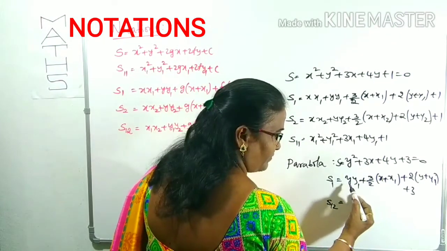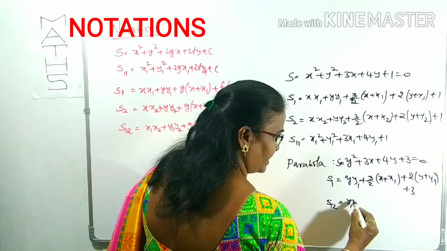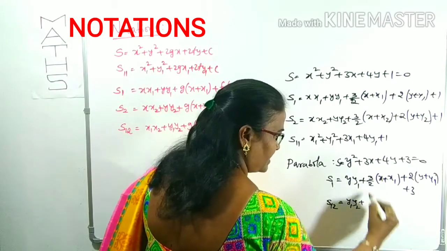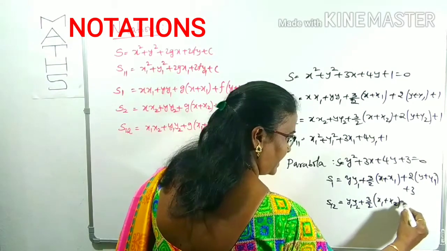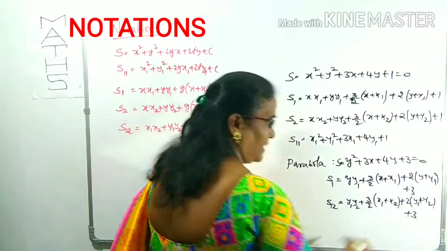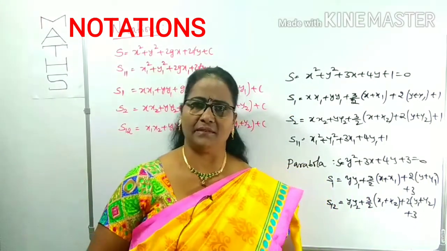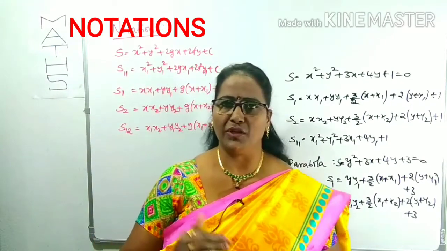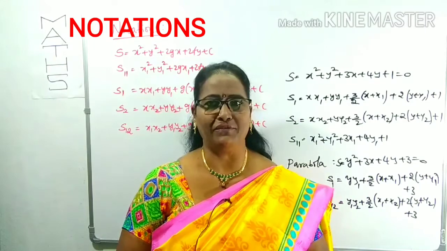Yes. In place of the first letter we can use 1, second letter 2. Means what? y1, y2 plus half is the same, only 3 by 2 of x1 plus x2 plus 2 of y1 plus y2 plus 3. Like that we can use notations throughout the circles lesson. In the next chapters also we can use the notations. Those are very helpful to crack more questions.